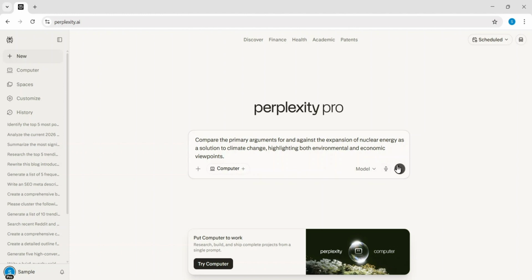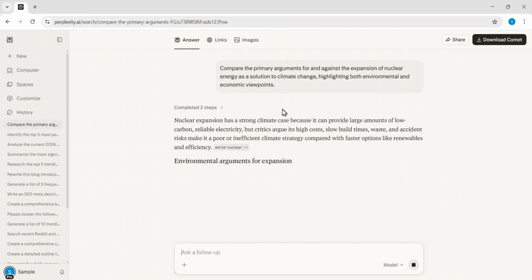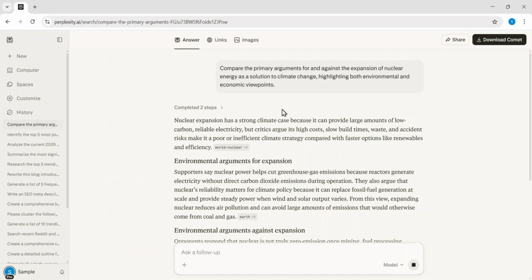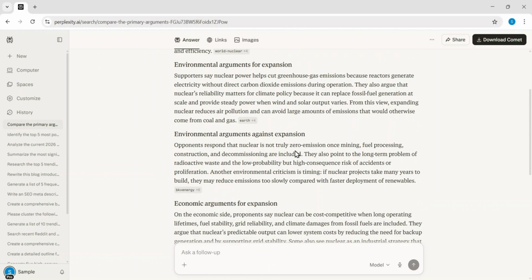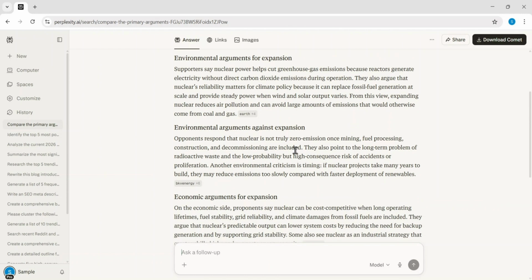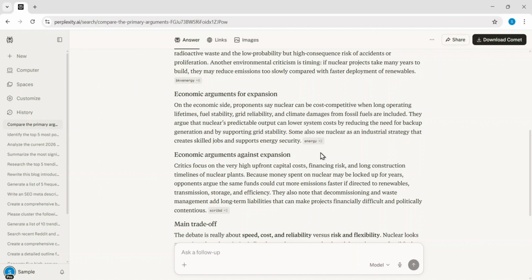Once I submit the query, Perplexity quickly gathers evidence from various sources to provide a structured breakdown of the entire debate. The results explain that while nuclear energy provides a reliable, low-carbon power source that can replace fossil fuels, critics are deeply concerned about high construction costs, radioactive waste management, and the potential for accidents.